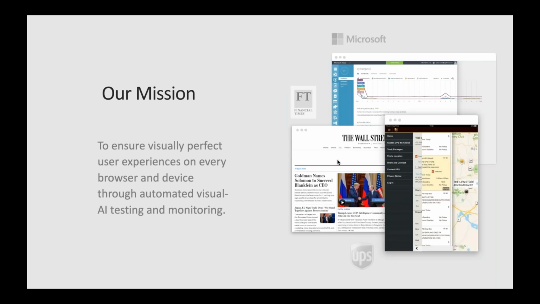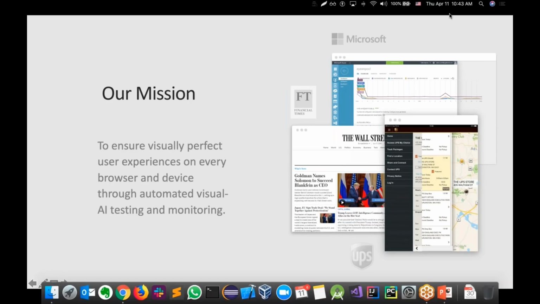Just to reiterate some of the things that Abel was mentioning, our mission here at Applitools is to ensure that your product is visually perfect and the user experience on every browser and every device is flawless. Now, in terms of